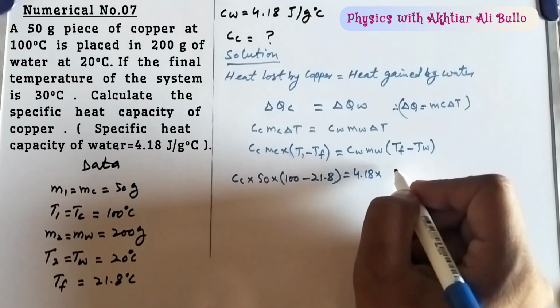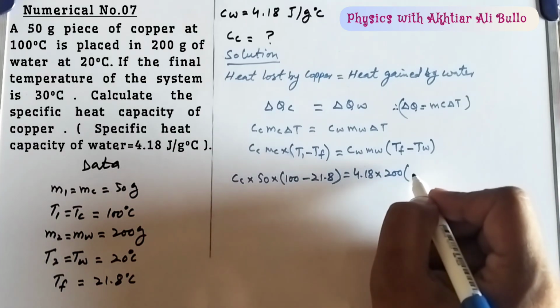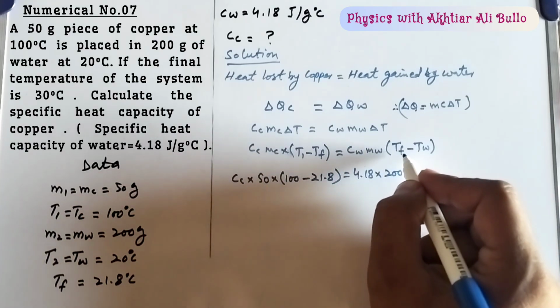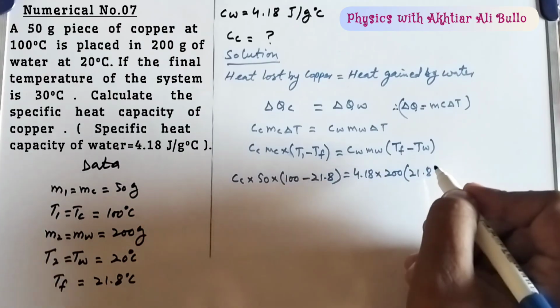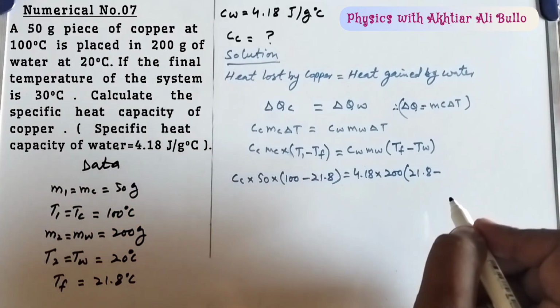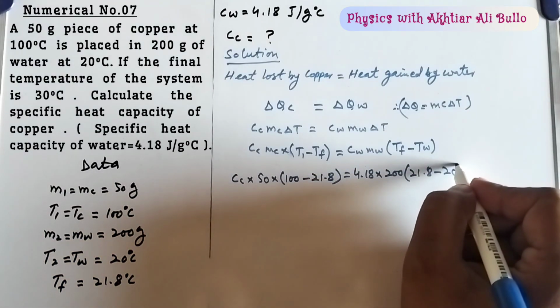Mass of water is also given, which is 200 gram, into final temperature or temperature of mixture, which is 21.8 degree centigrade, minus temperature of water. Temperature of water is 20 degree centigrade.